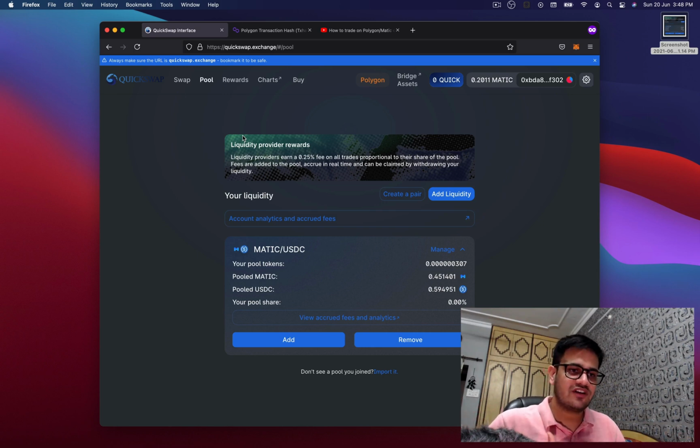To do that, first we need to understand how this DEX works. QuickSwap is a clone of Uniswap. So how does Uniswap provide liquidity? It provides it through a constant product automated market maker. Now what does that mean? When you're trading stocks, you provide a stock or money to somebody else, and in exchange they give you the other asset.